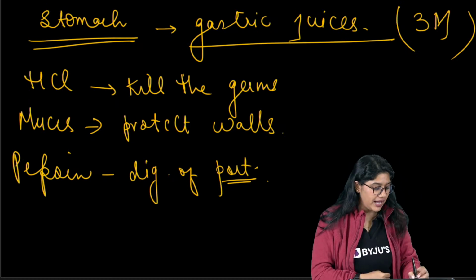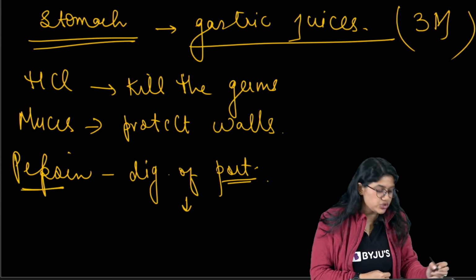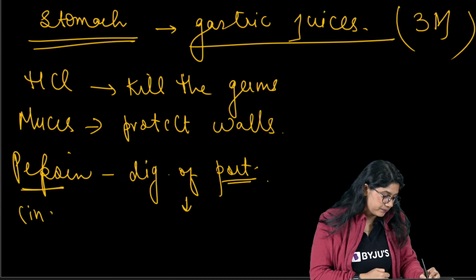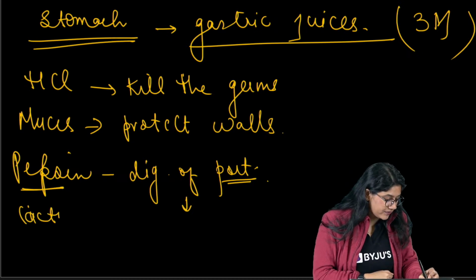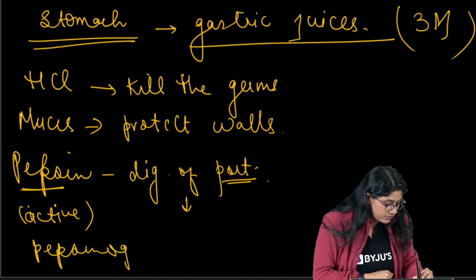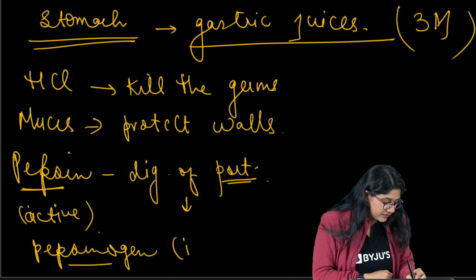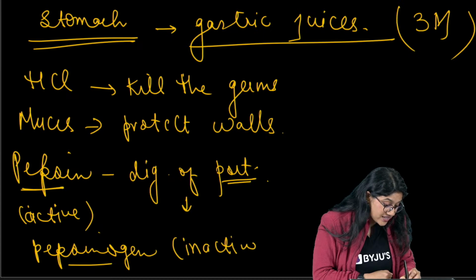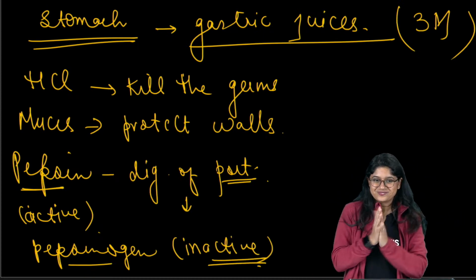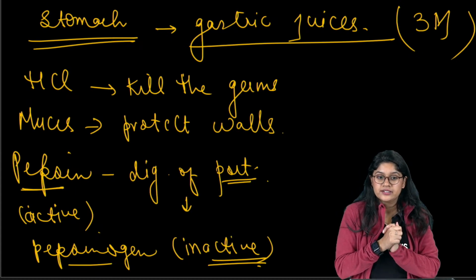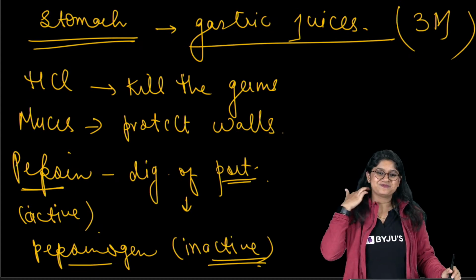You can mention that we have an enzyme which is pepsin. Basically, we have an inactive enzyme, pepsinogen, and this is the active enzyme, pepsin. Pepsinogen is an inactive enzyme. As the acid is there, it becomes active. Clear? Very good. So we are clear with this, right?